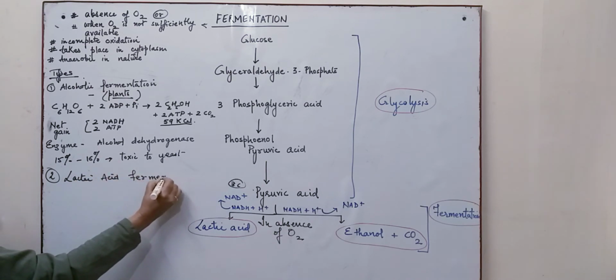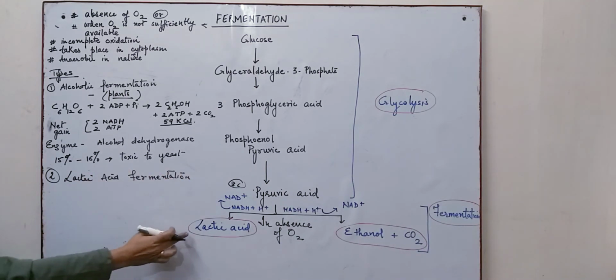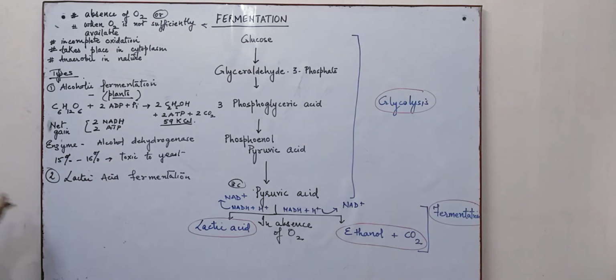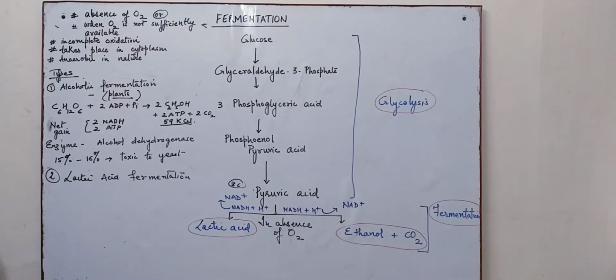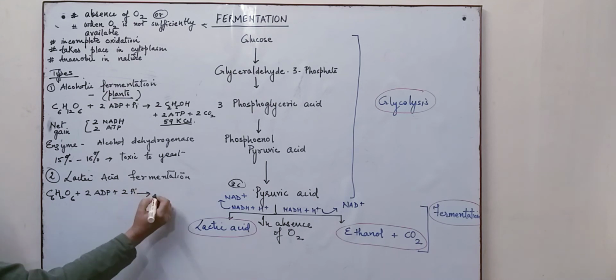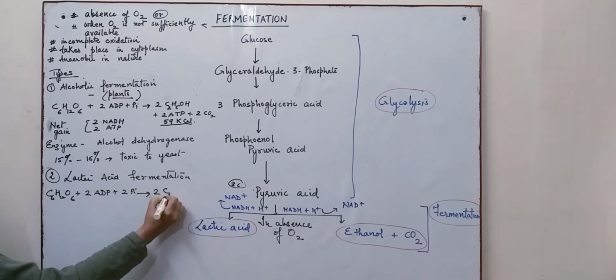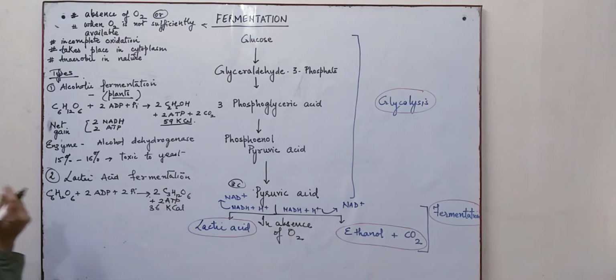The lactic acid fermentation is a process in which lactic acid is produced as a product, or the breakdown of pyruvic acid takes place and lactic acid is formed. If we look at the equation, this is lactic acid and 2 ATP are produced, and it releases less energy, that is 36 kilocalories.